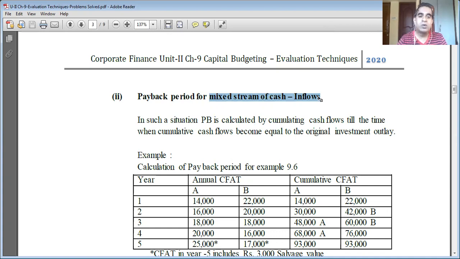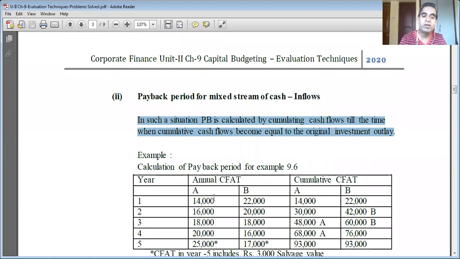We already understood what the payback period is. Payback period is the year in which the initial investment will be recovered by the company. So in case of a mixed stream of cash inflows as the one below, payback period is calculated by cumulating cash flows till the time when cumulative cash flows become equal to the original investment outlay.